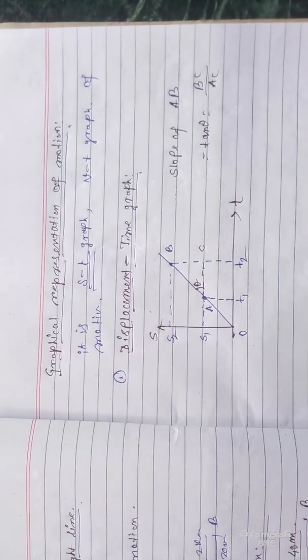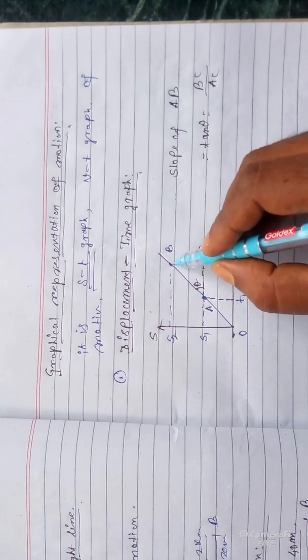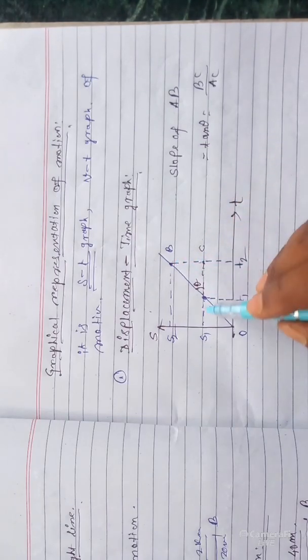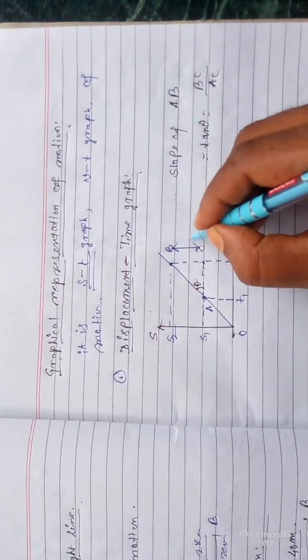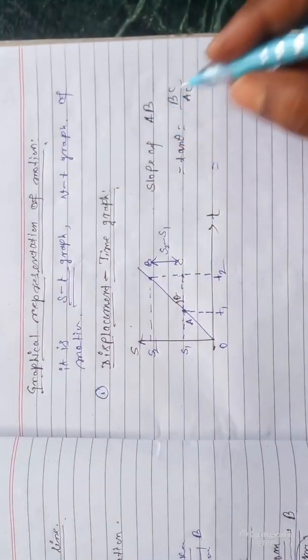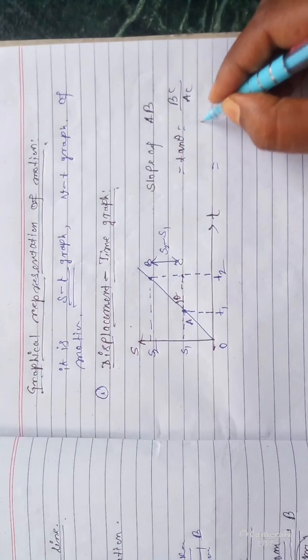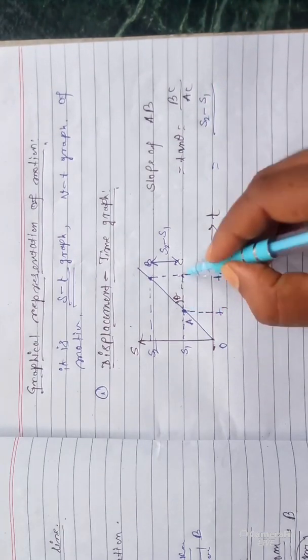What is the value of BC? The value of BC from this to this, and this point is S2 and C point is S1. So the distance between B and C is S2 minus S1. So the slope of AB is equal to BC by AC, which is S2 minus S1 by AC. AC is this to this point.